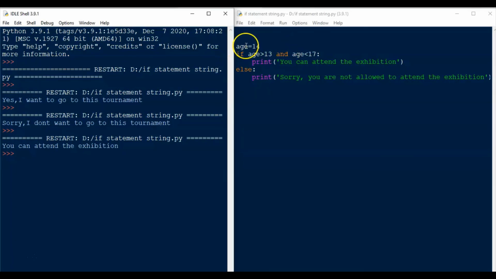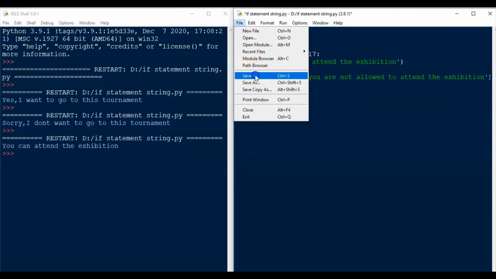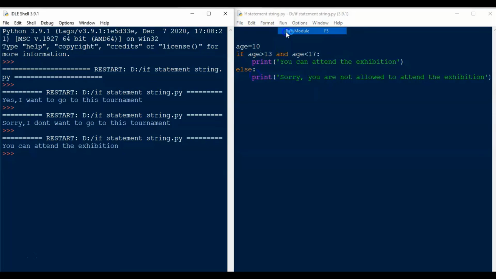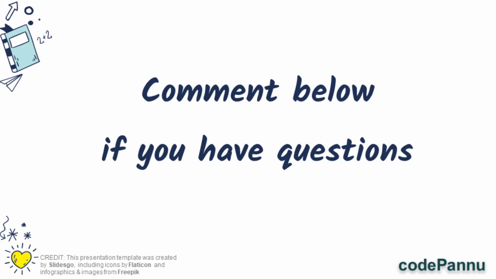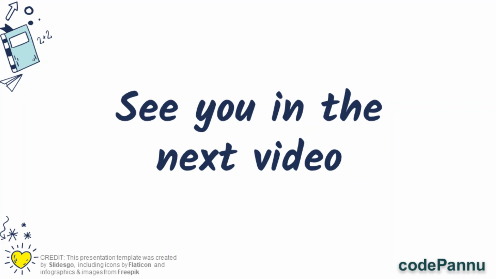Now let's change the age to 10 instead of 14. Now let's save the file and run the code. Now 10 does not fall within 13 and 17, so the condition is not true, so the else block is printed. Now we have seen many examples for if and else statement, and we will continue seeing more in the next two videos, so that you know the if else statement really well and you have no questions on it. Okay, so see you soon in the next video with more examples.